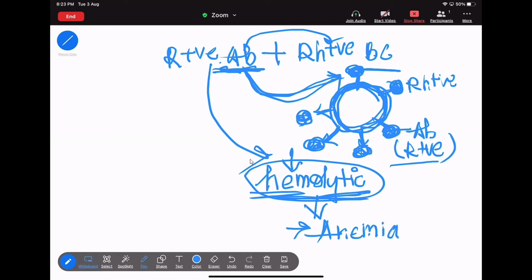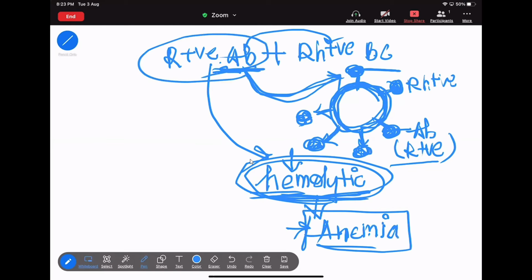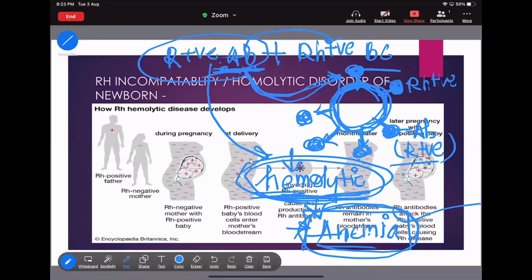What? Anemia. And this disease will occur when the hemolytic situation arises. That means if this Rh positive antibody is present in the maternal blood, the fetus must be having a disease called anemia. Okay, let's see the diagram.